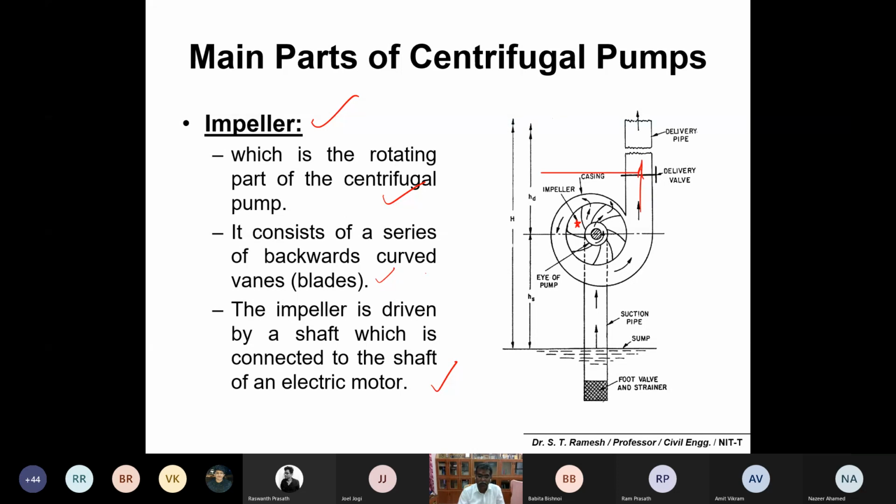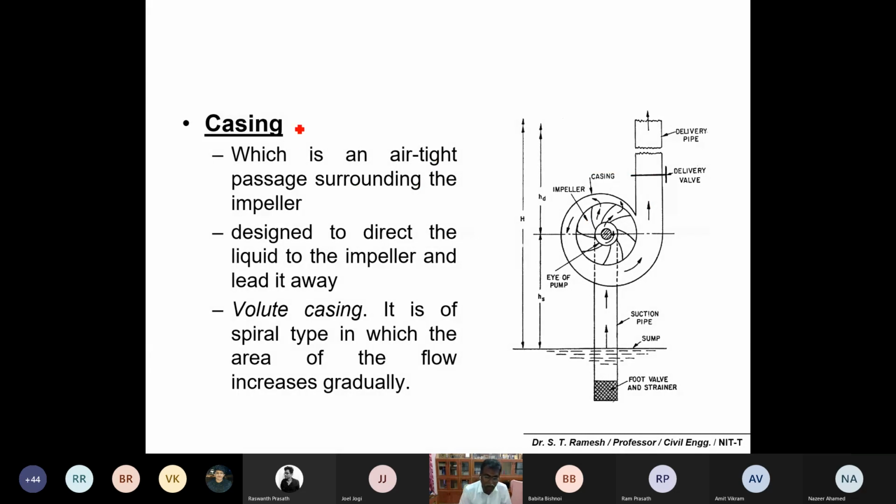Okay, the operating principles and mechanism we are not going to discuss in detail, but at least remember the main parts. One is the impeller. The second one is the casing, the outer part. That is an airtight passage surrounding the impeller, and it is designed to direct the liquid into the impeller and lead it away.